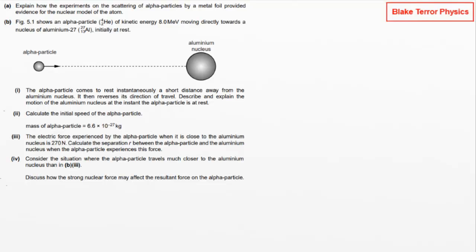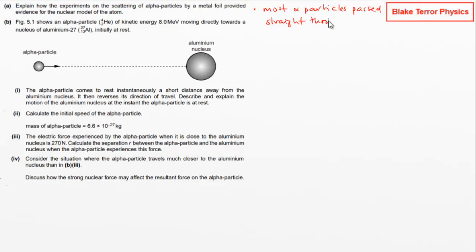Nice. All right, next up, we've got to explain how the experiments on the scattering of alpha particles by a metal foil provided evidence for the nuclear model of the atom. There are a few things we want to say about that. So we need to say that most alpha particles pass straight through. That's first of all.